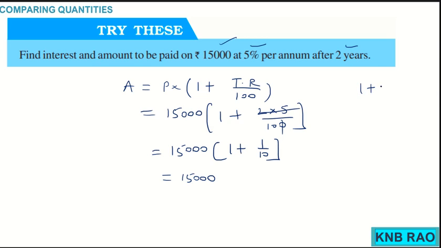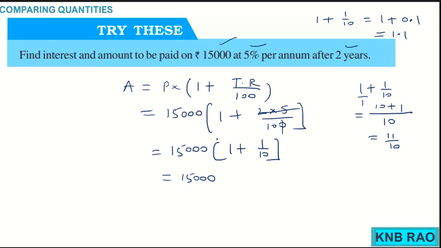You know 1 plus 1 by 10 is done with the help of taking LCM. So, 1 into 10, 10 ones are 10, 10 plus 1, it is 11 upon 10. Or you can do it another way: 1 by 10 can be written as 0.1, so 1 plus 0.1 is 1.1.